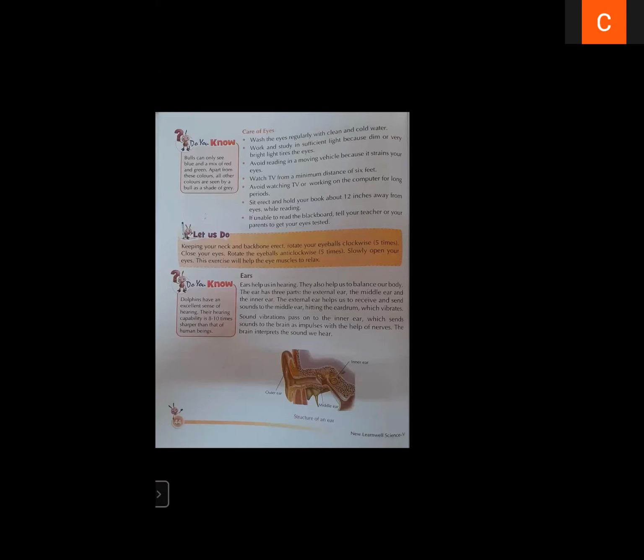Then nose. We breathe and smell through our nose. There are many nerves ending in the upper part of the nose. These are sensitive to smell.